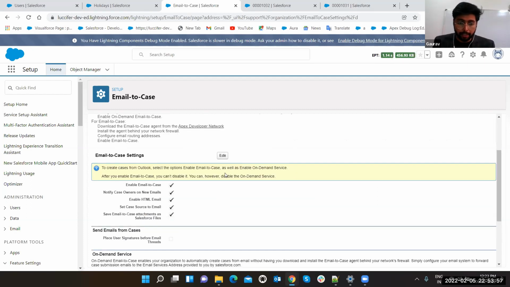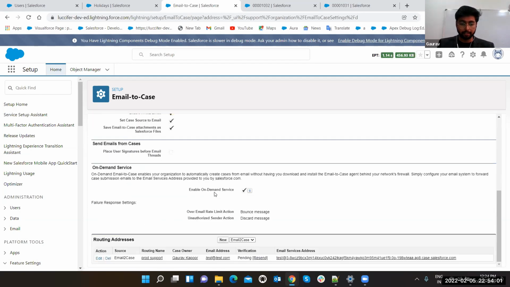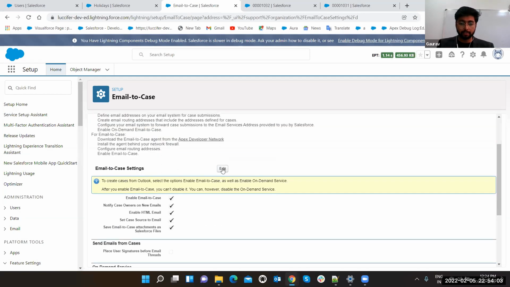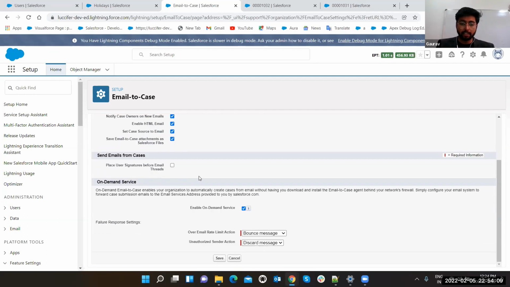So yep, this is the email to case where you can set up email to case. Before routing address, this is the stuff before that. First of all, you have to activate your email to case functionality. After that, you can also set your on-demand service. Like if an email is getting bounced or discarded, you can set a different setup. Just click on the save button.